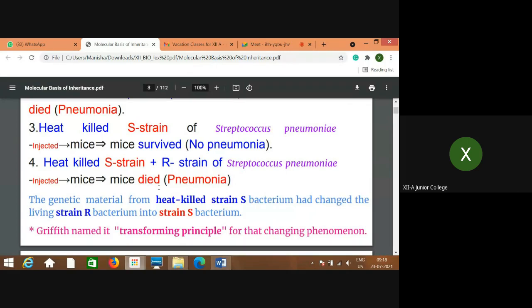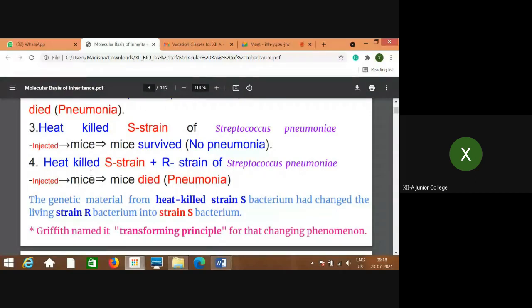Why is it called heat killed S strain and living R strain? Because the R strain was used as it is, living, but the S strain was heat killed, disturbing its nature, so it is considered to be non-living.